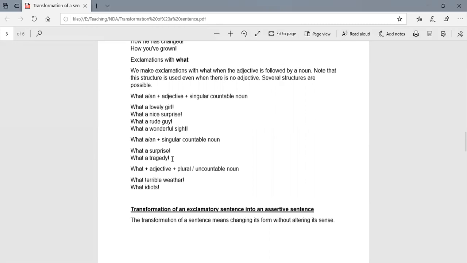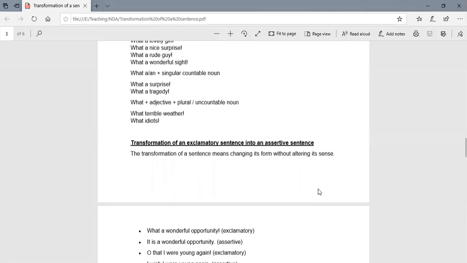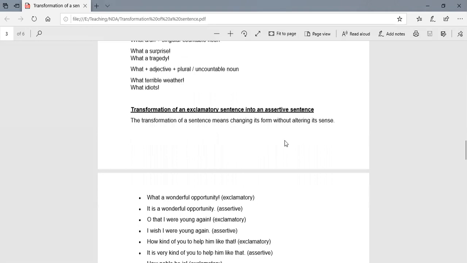What a tragedy. What plus adjective plus plural or uncountable nouns. So, adjective and plural, uncountable. What terrible weather. What idiots. You cannot count them. So, that is why they are called uncountable. So, how are you converting from exclamatory into assertives?